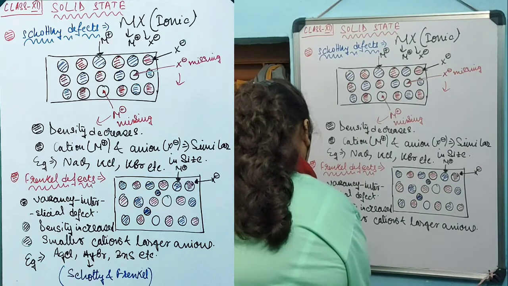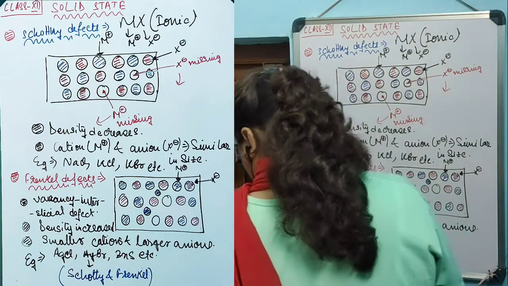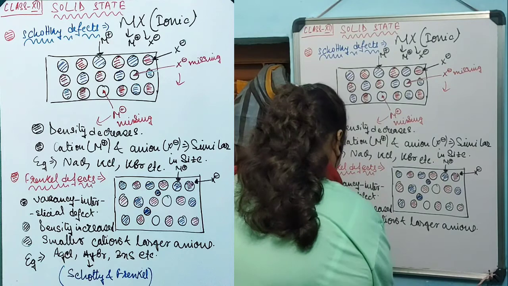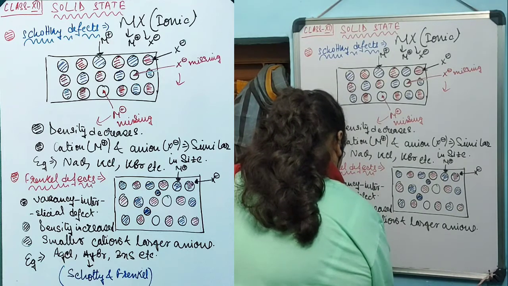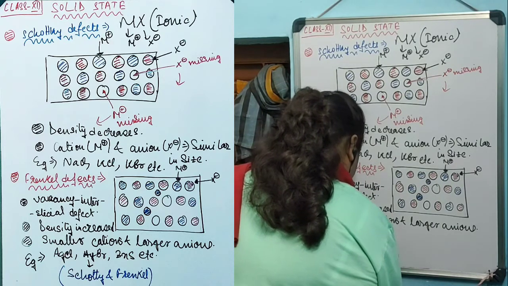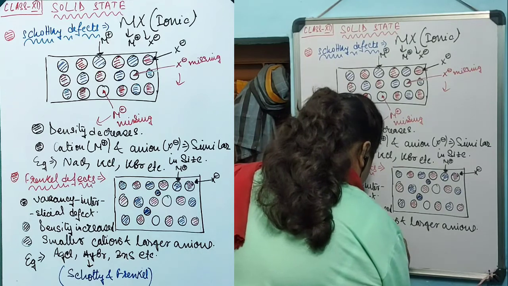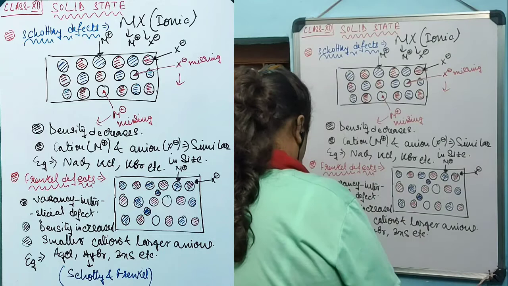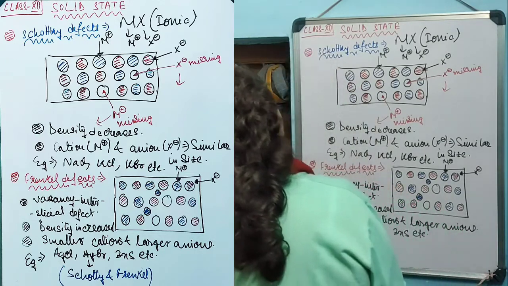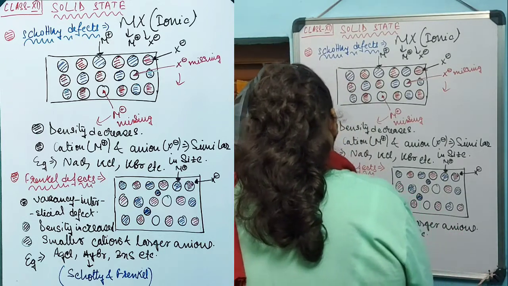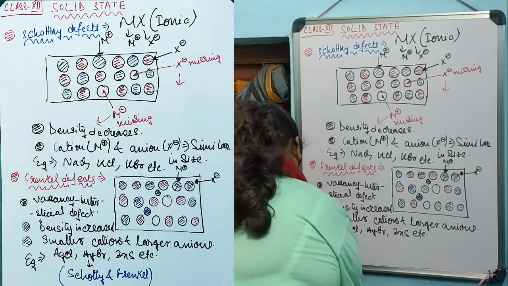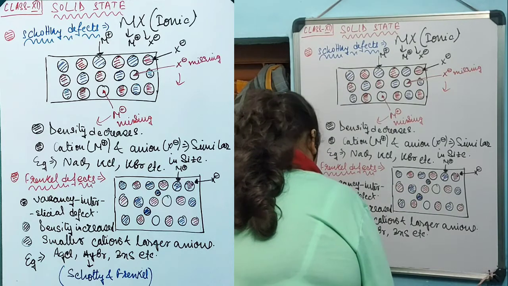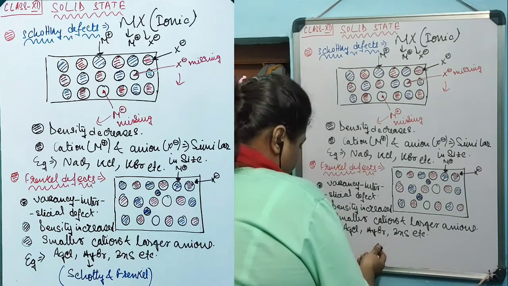For example, AgCl, AgBr, zinc sulfate, etc. produce Frenkel defect. Now, this AgBr has a peculiar character.